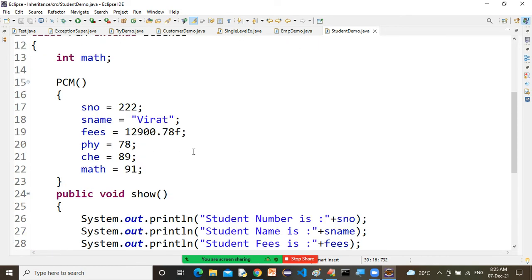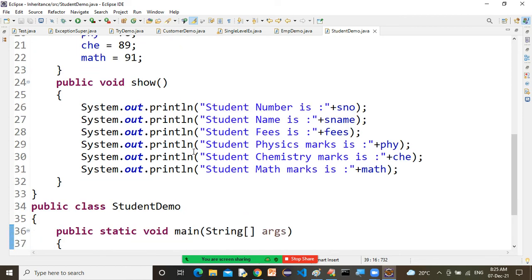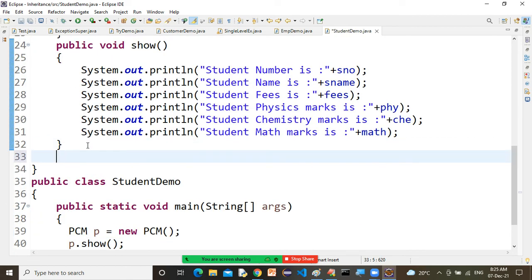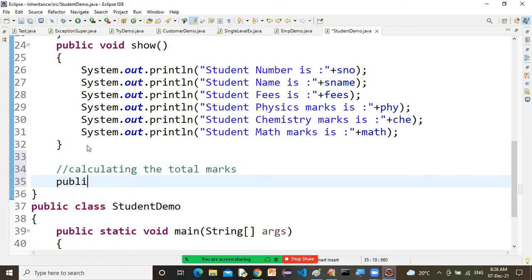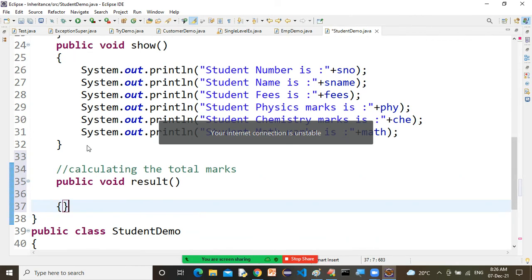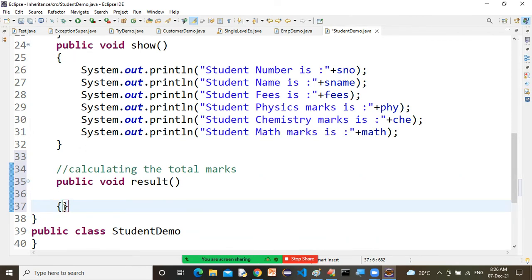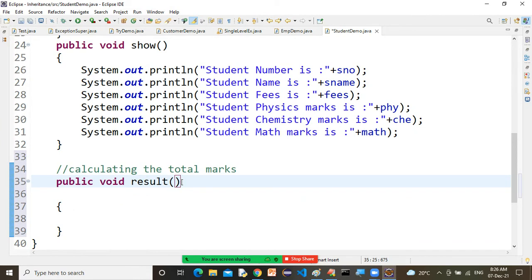Now let's suppose, sir, after some time you need to calculate the total marks of a student. What can you do, sir? Look, calculating the total marks. Sir, what can I do? Public void result. Okay, public void result. Now what can I do, sir?